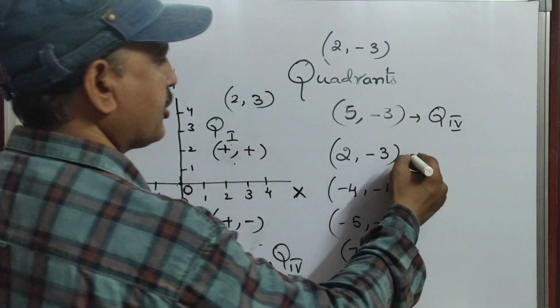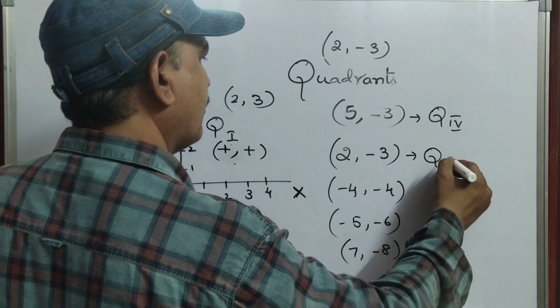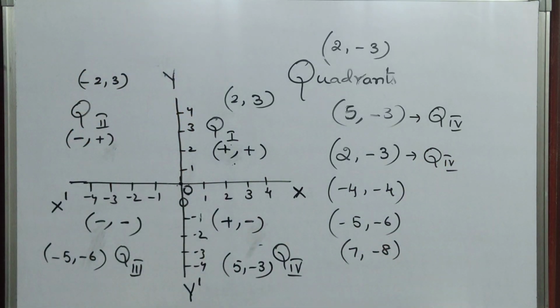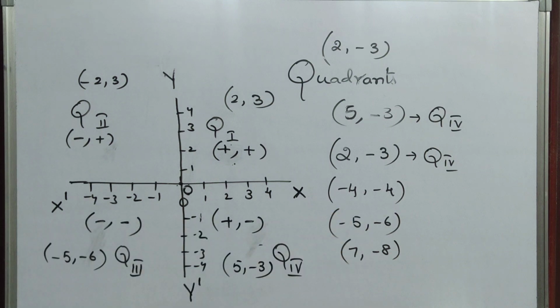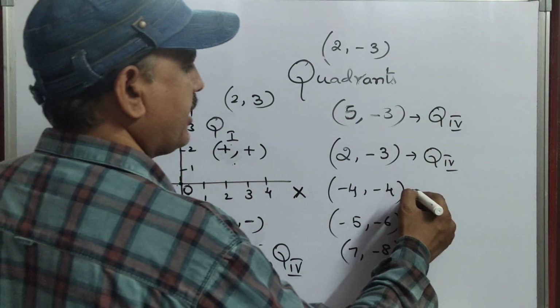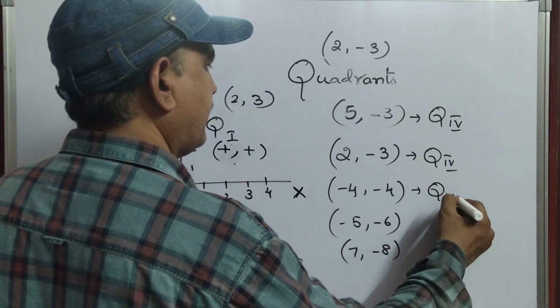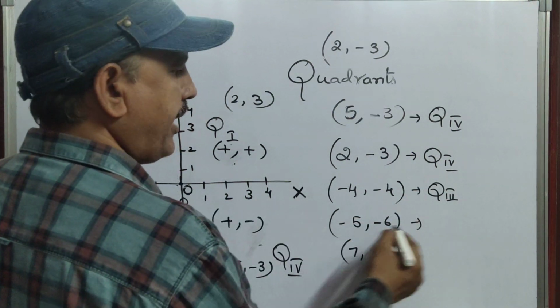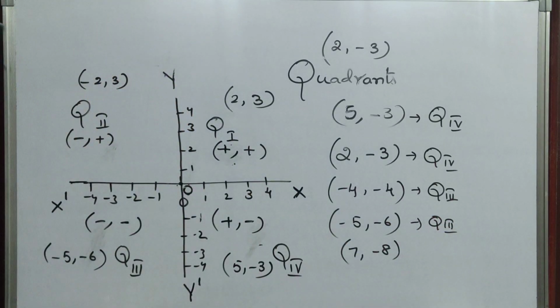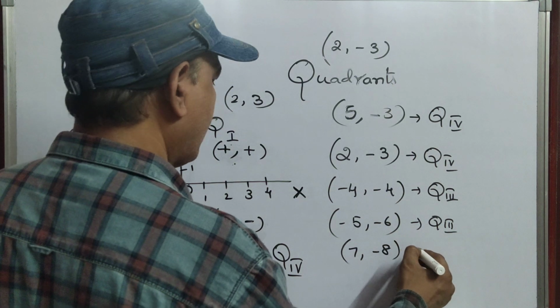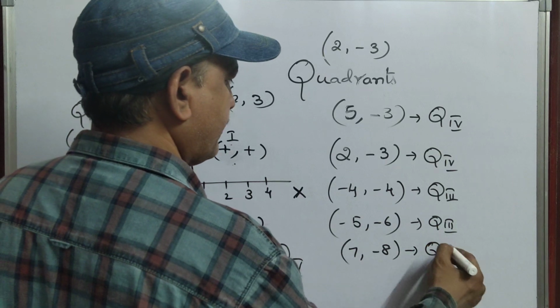Similarly, 2 comma minus 3 is also quadrant 4. Now, see the third question, minus 4 comma minus 4. Where are both minuses? In quadrant 3. So you have to write here quadrant 3. And even minus 5 comma minus 6 also belongs to quadrant 3. And again 7 comma minus 8. That means one positive, one negative. So this also belongs to quadrant 4.